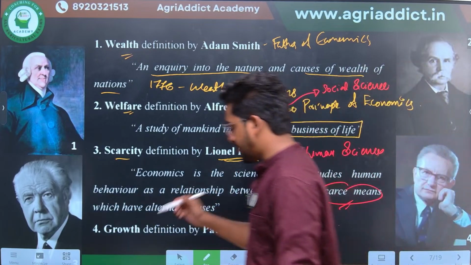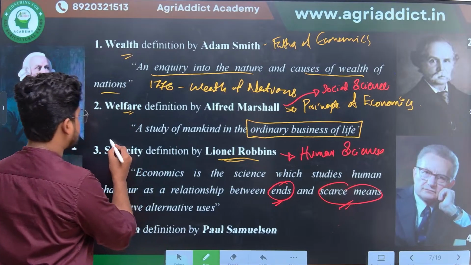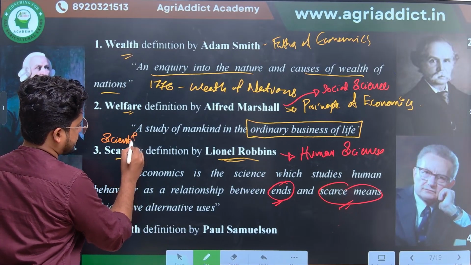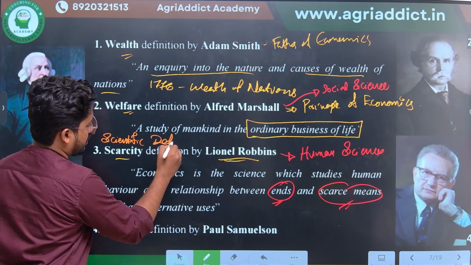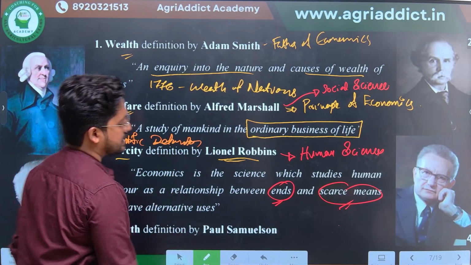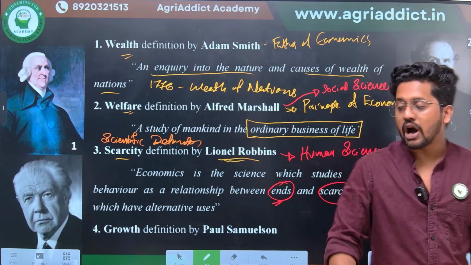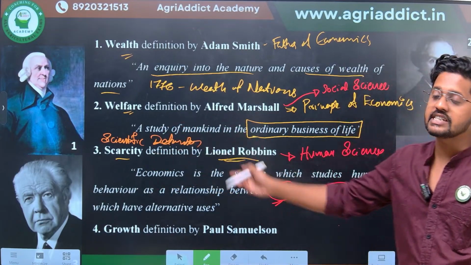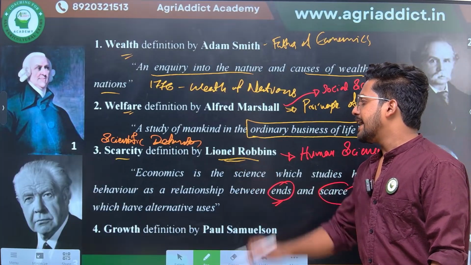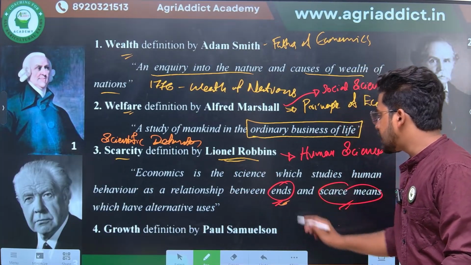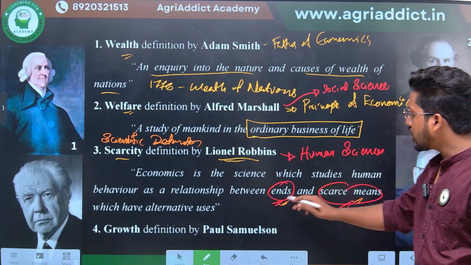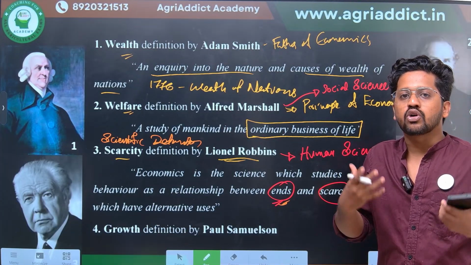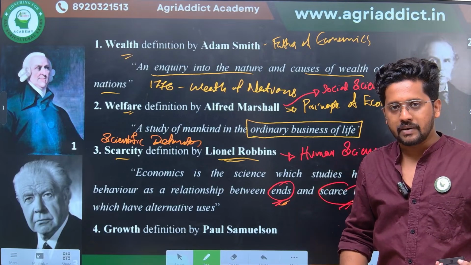So the scarcity definition can be considered as the scientific definition of economics. Lionel Robbins has given the scarcity definition, and this is the first scientific definition of economics. And here we have two terms, that is ends as well as scarce means. What is this ends? Ends is nothing but the actual requirements or wants or the needs of the people, right?